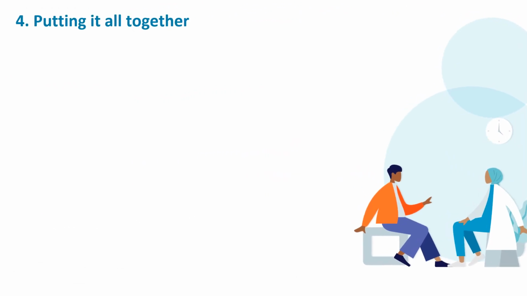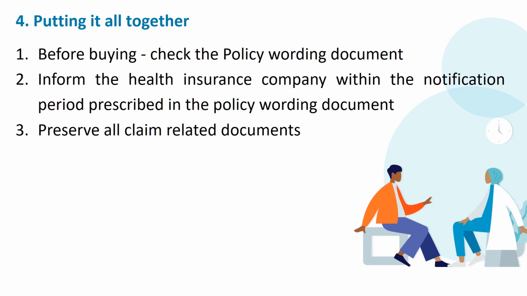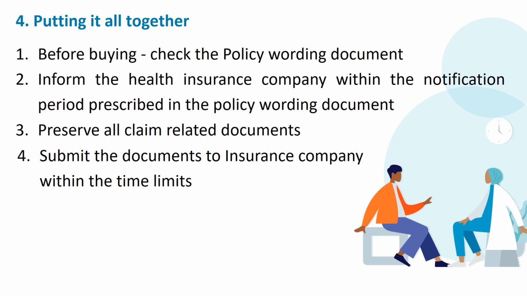Now let us put all the 4 facts together. So before buying, you check the policy wording document of what all we saw now. If suppose you are affected, inform the health insurance companies within the 24 or 48 hours slab whatever we saw, or as per your policy wording document. Preserve all claim related documents in case of non-network hospitals or you are paying cash and claiming it later. And lastly, submit the documents to insurance company within the time limits, because any delay, they have the right to reject the claims.